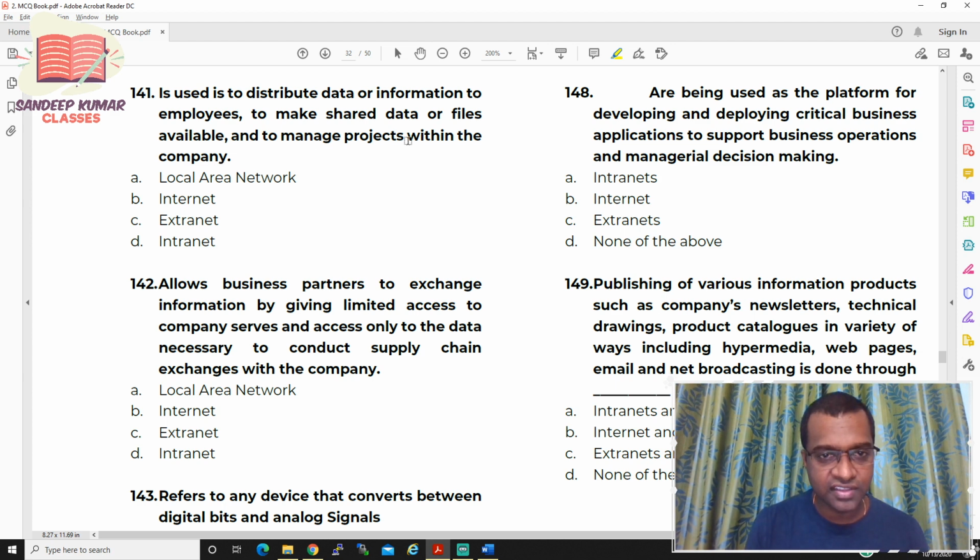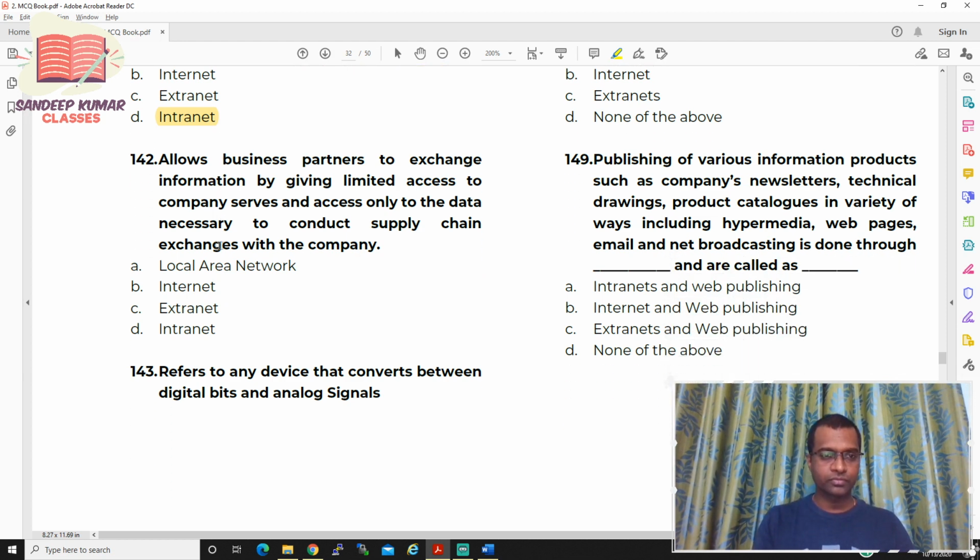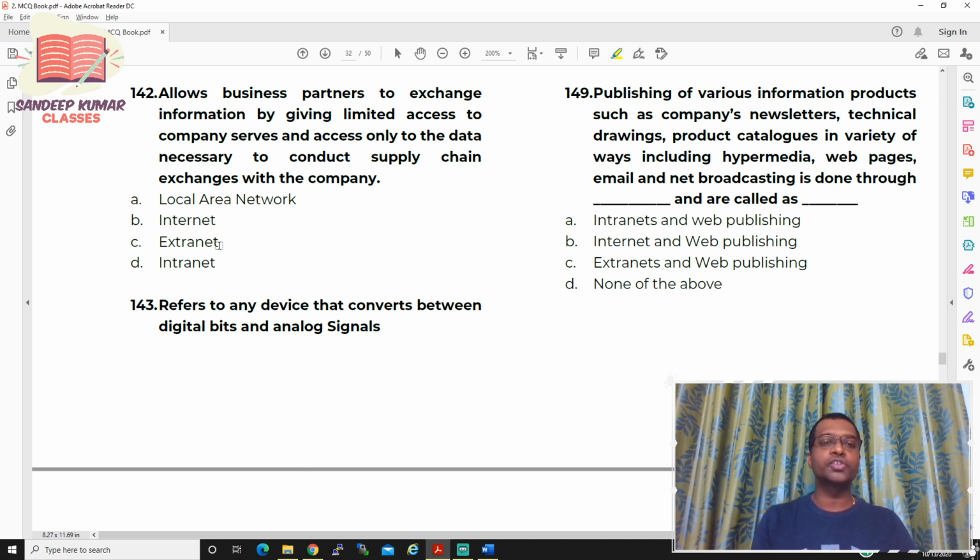Within the company, simple. Go with the words. Within the company is always intranet. So intranet is always within the company. Let us move to question number 142. Allows business partners to exchange information by giving limited access to company servers and access only to the data necessary to conduct a supply chain exchange within the company.